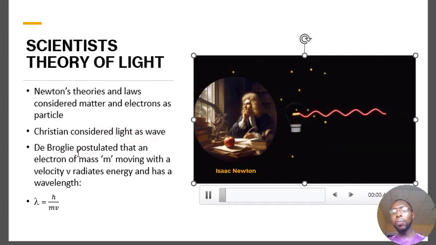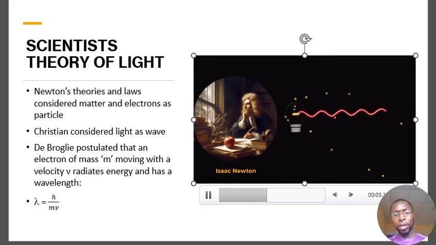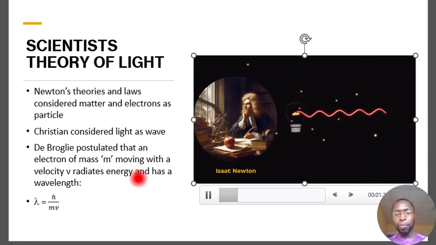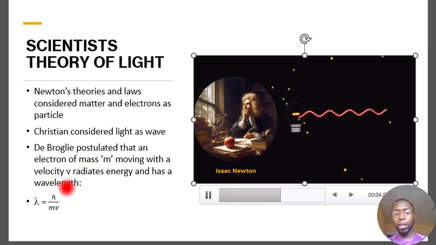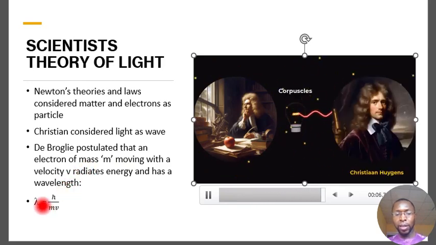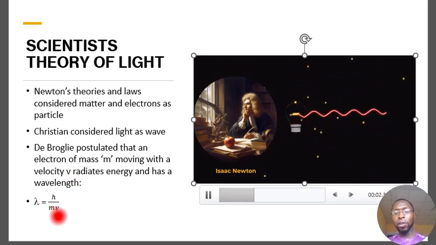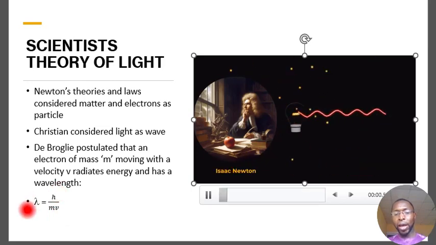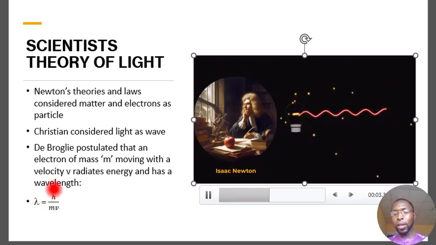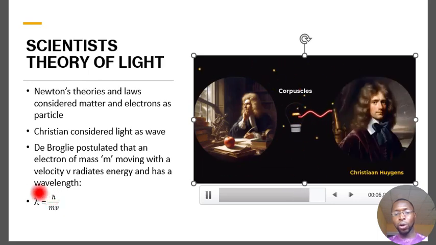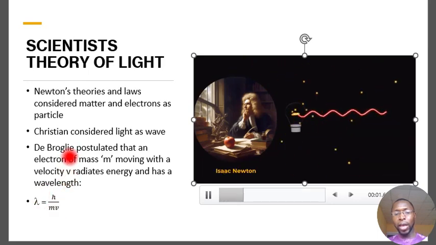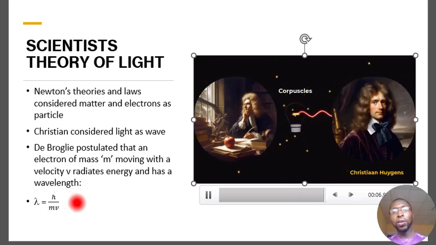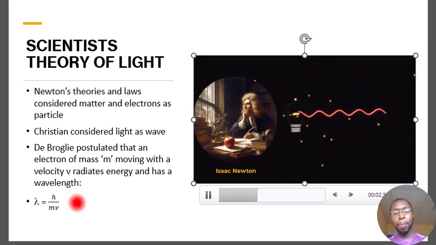All right, De Broglie still supported the idea of Isaac Newton that light behaves as a particle, and he postulated an equation that if light is a particle, then it has a wavelength, it has a mass m, and it has a velocity v, where h is the Planck constant. So by formula, the wavelength of that light equals Planck constant over mv, wavelength = h/mv. This equation is known as the De Broglie equation. De Broglie and Sir Newton actually took light as a particle.